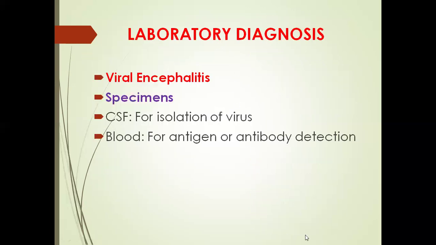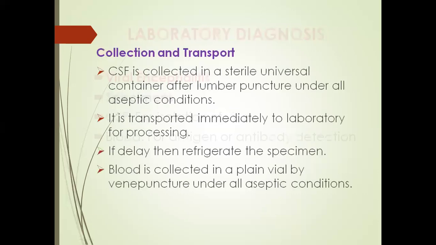Next, laboratory diagnosis. In case of suspected viral encephalitis, what are the specimens we generally collect? We collect CSF, cerebrospinal fluid. This is for isolation of the virus. And a blood sample is collected for detection of antigen or antibody. So by using blood, we can detect either antigen or antibody, and the CSF sample is for isolation of the virus. CSF is collected by lumbar puncture.